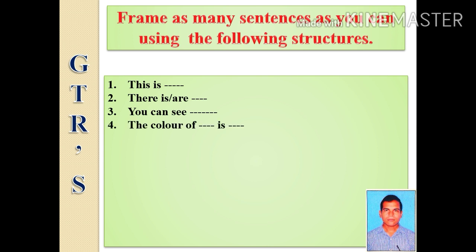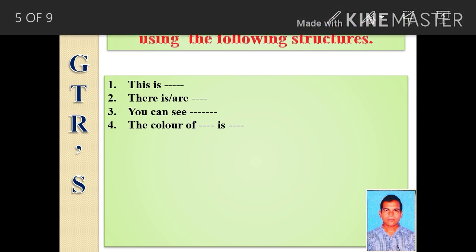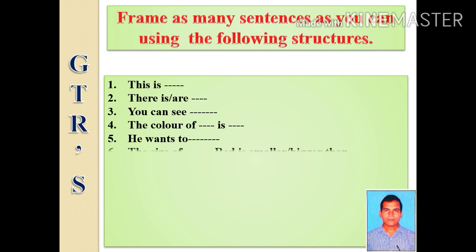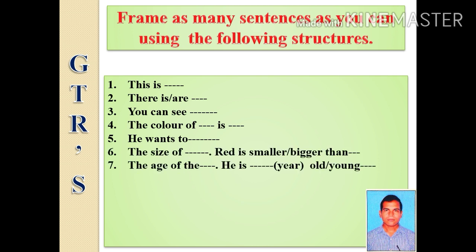Now the next sentence is the color of. You can describe anything whatever you see in the picture. The color of the balloon is. The color of balloons are. So like this you can mention red, anything. Now next is he wants to.